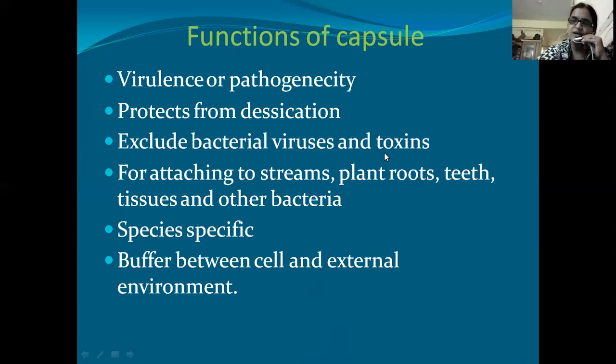So presence of capsule is also helping the bacteria in avoiding viruses. Virus cannot attach to the bacteria due to presence of capsule, and it is also protecting the cell from toxins. For attaching to streams, plant roots, teeth, tissues and other bacteria,